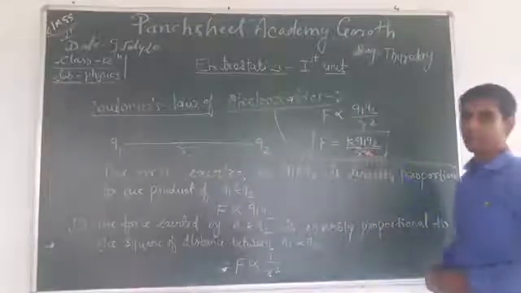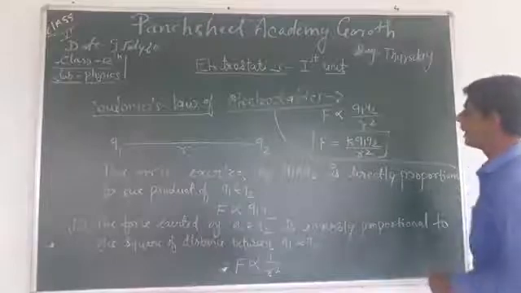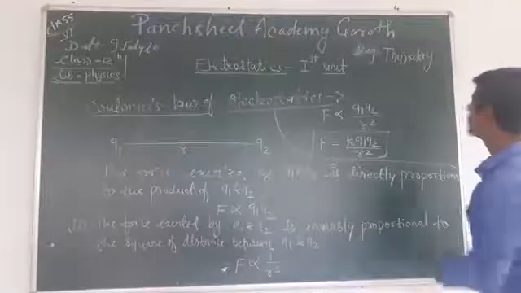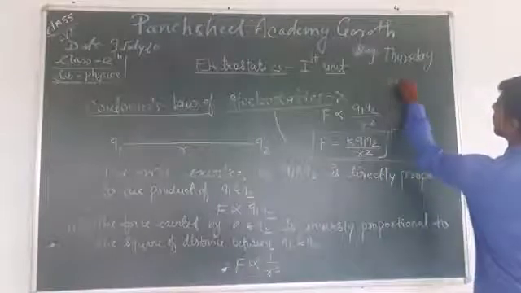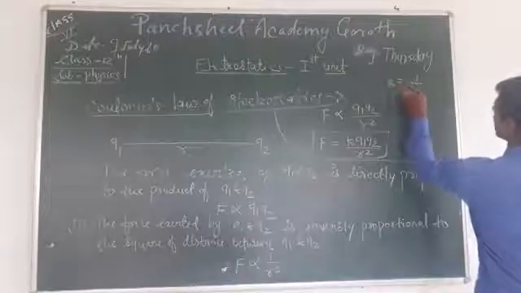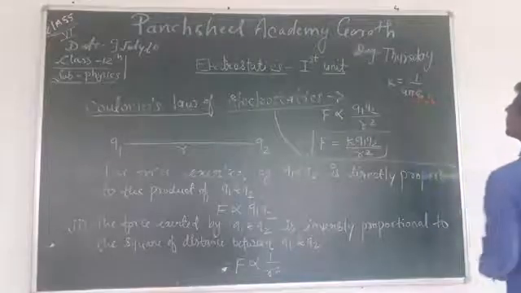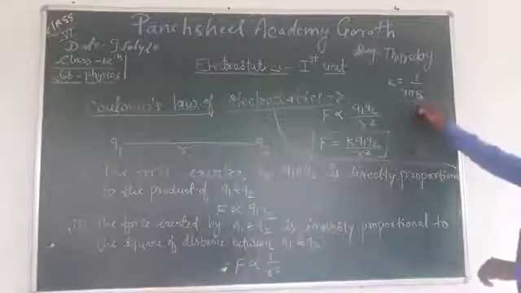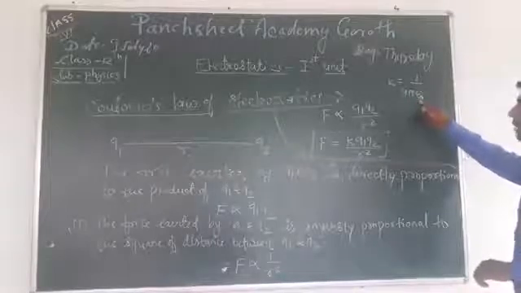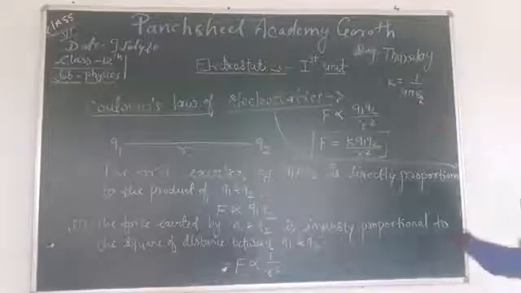What is k? The value of k is 1 upon 4 pi epsilon naught.